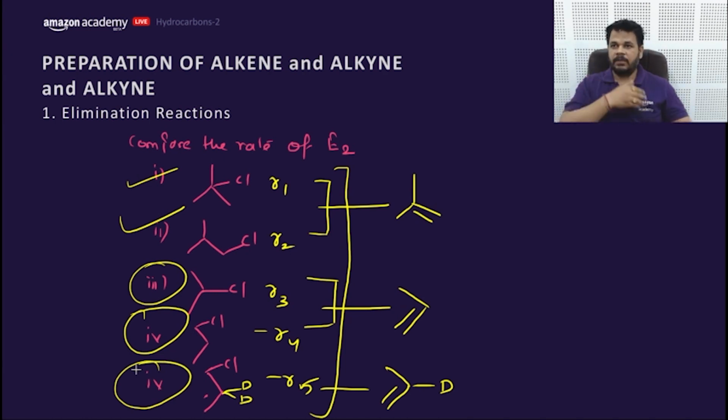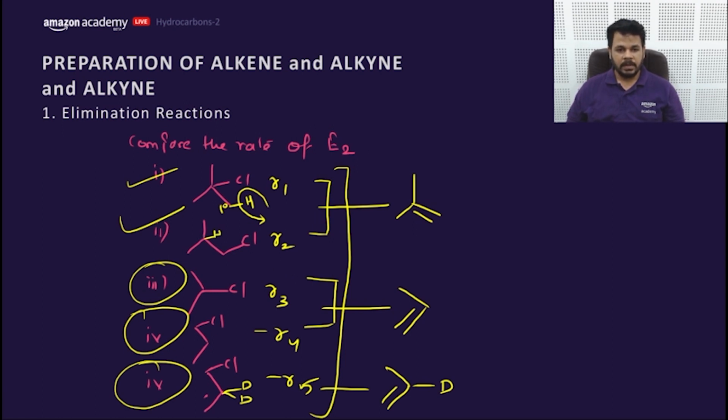What would be the order? R1, R2, R3, R4, R5. As we know, my dear friend, they'll form the same compound. We will look for how H would get removed easily. This H is 1 degree, so the base can reach the terminal hydrogen easily to remove it faster.